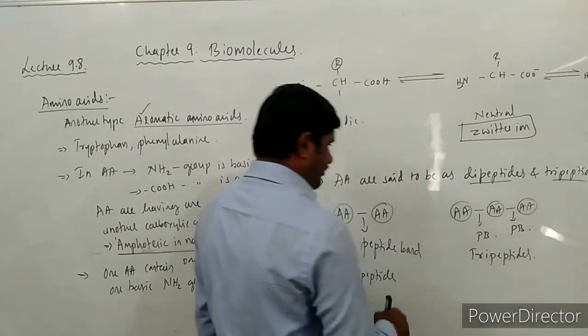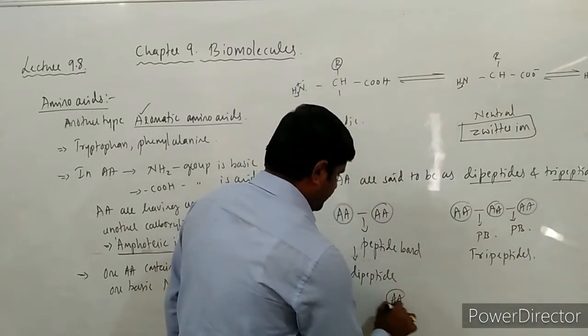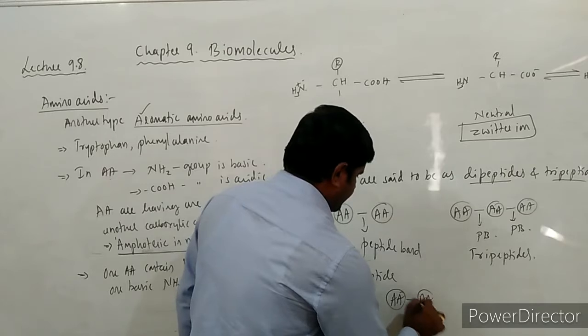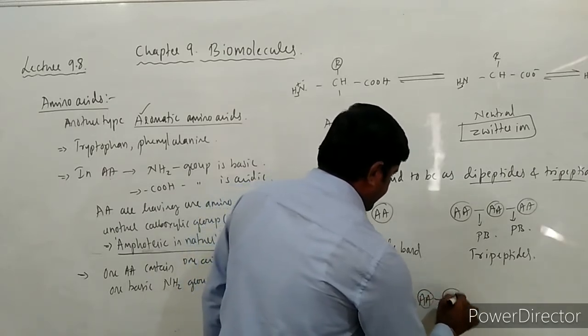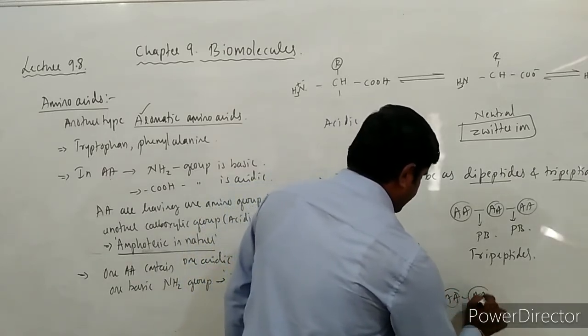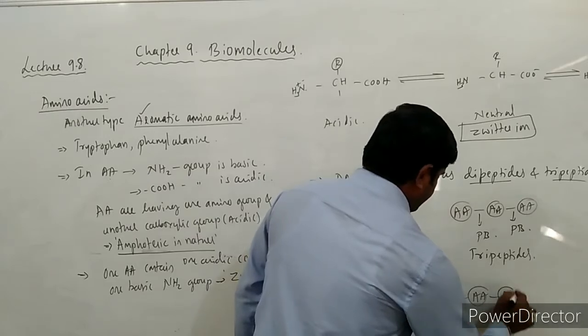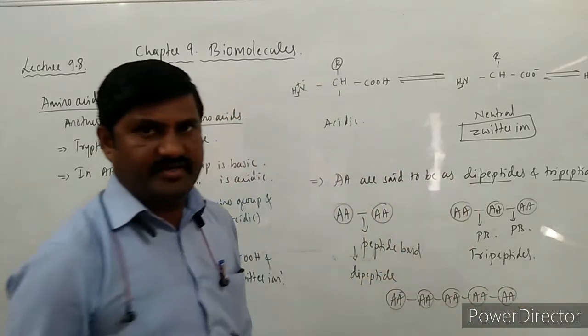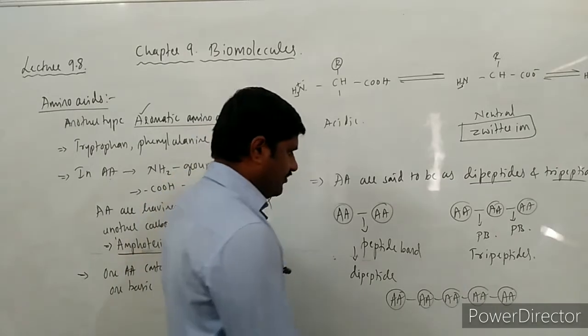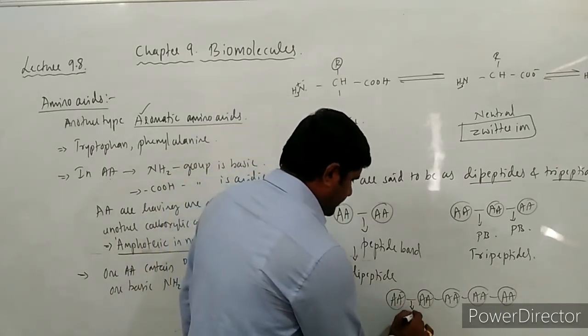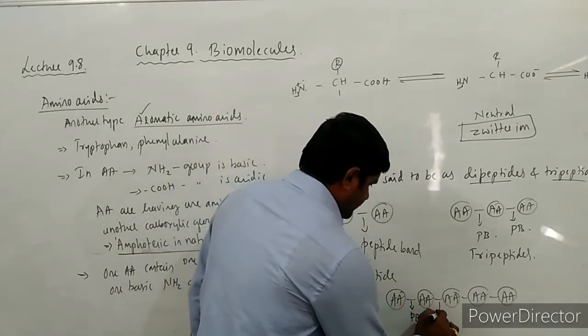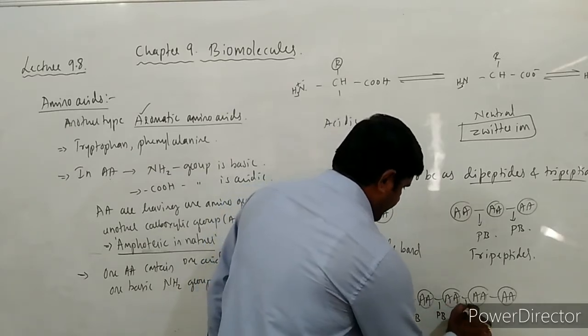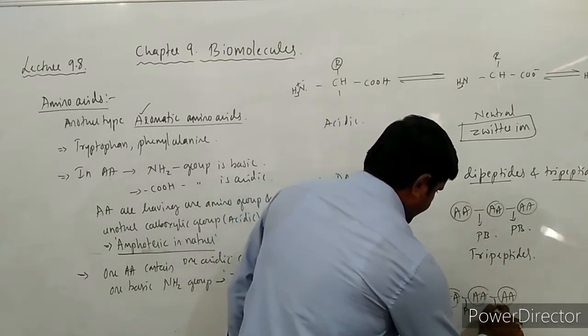Tripeptides. If many amino acids, amino acid, amino acid, amino acid, like this, are linked together with the help of peptide bonds, see here, this is also a peptide bond, this is also a peptide bond.